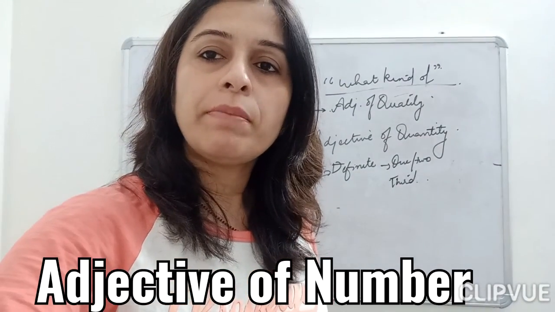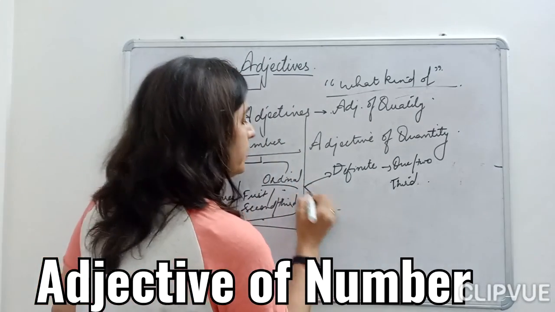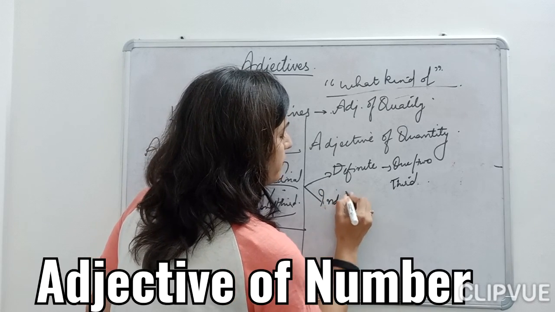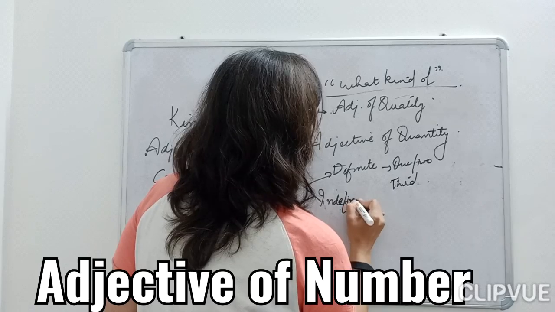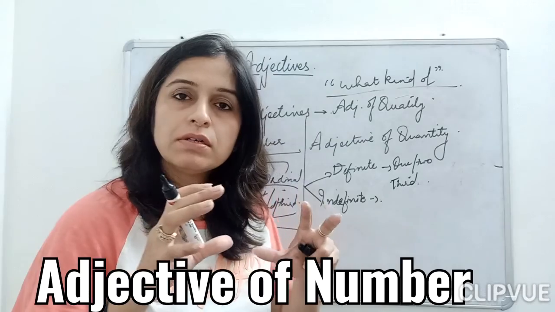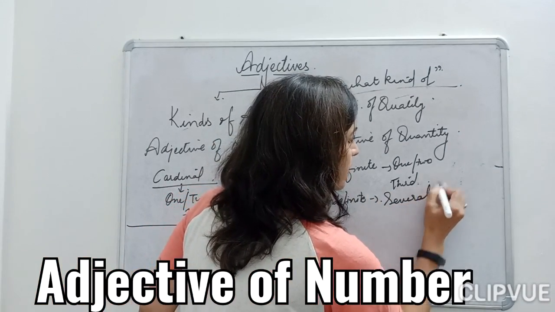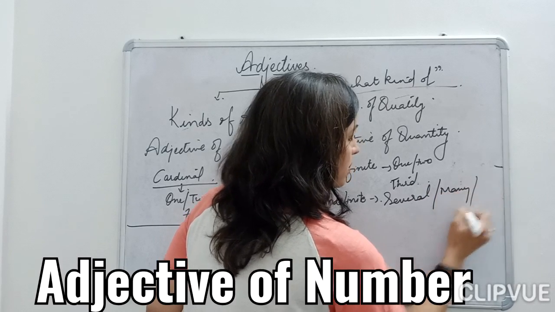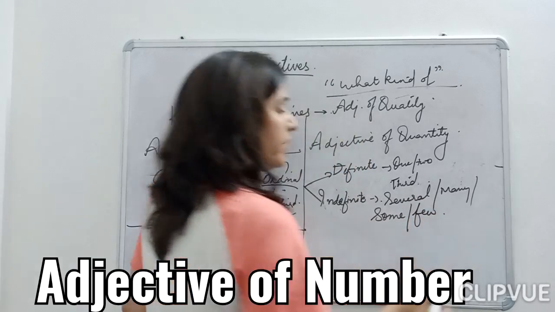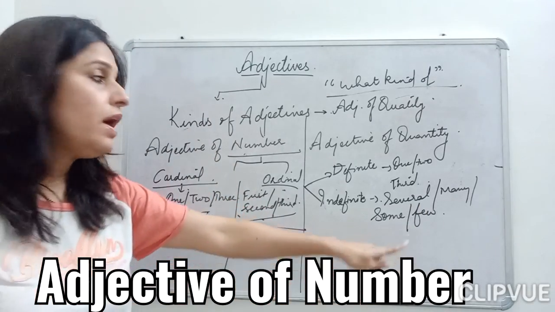When I am talking about indefinite numbers, children, indefinite numbers means when I am talking about quantifiers, when I am talking about several, many, some, few, when I am talking about all these, it becomes my adjective of number.